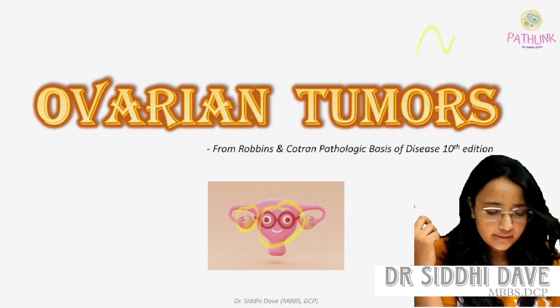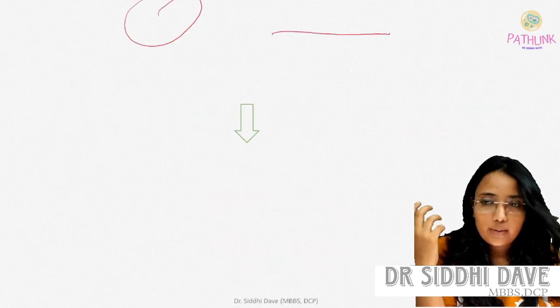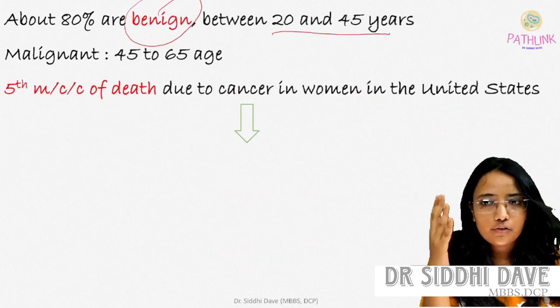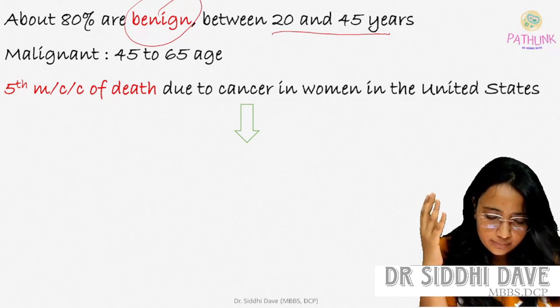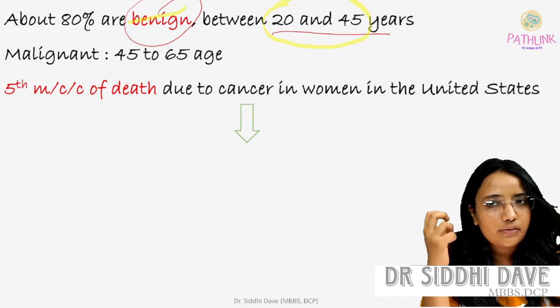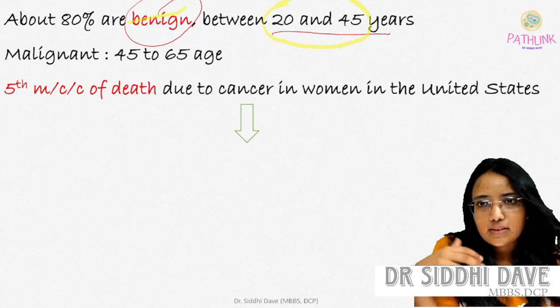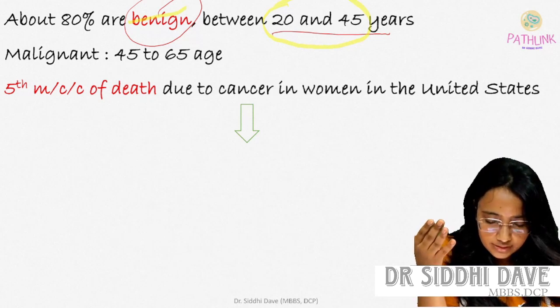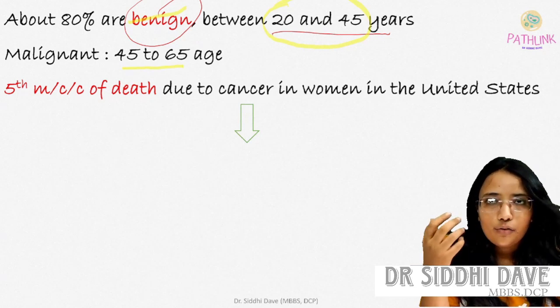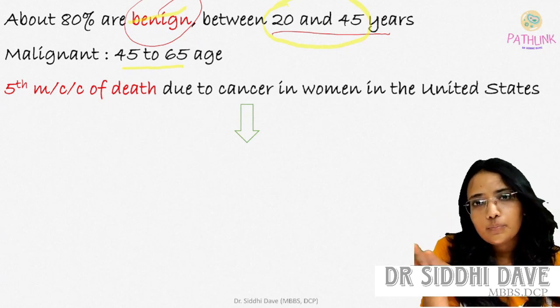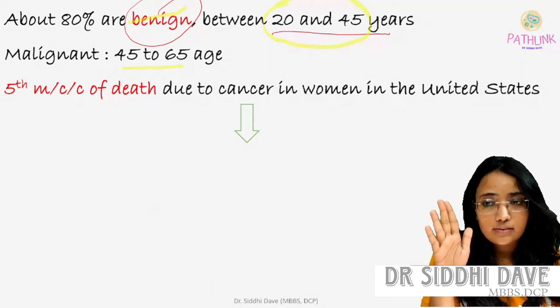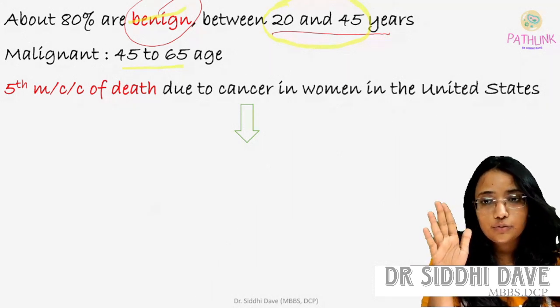There are two ovaries. About 80% of all the ovarian tumors are benign and mostly occur between 20 to 45 years of age, and malignancy occurs mostly in the 45 to 65 years of age in females. Ovarian tumors are overall the fifth most common cause of death due to cancer in women in the United States.